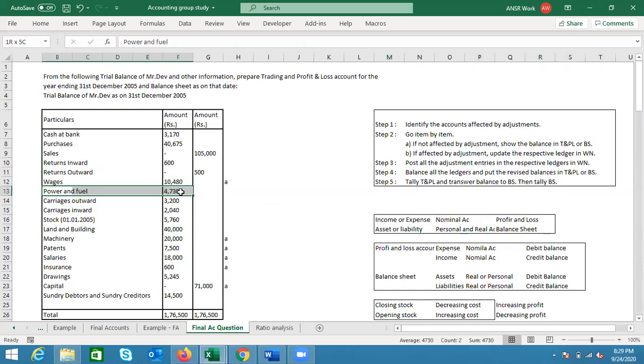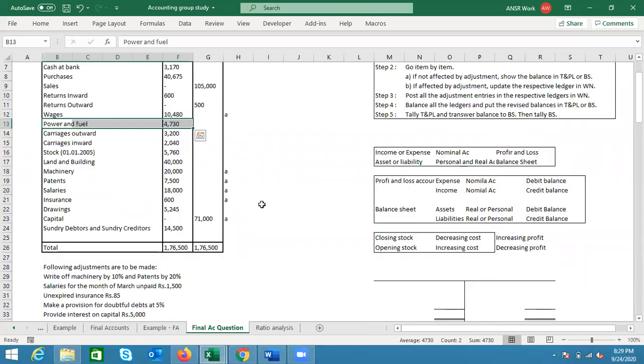Now let's come to power and fuel. There are no adjustments. Can somebody tell me, is this an expense, income, asset, or liability? Expense. Perfect. Now a more important question: is it the trading account or the profit and loss account?